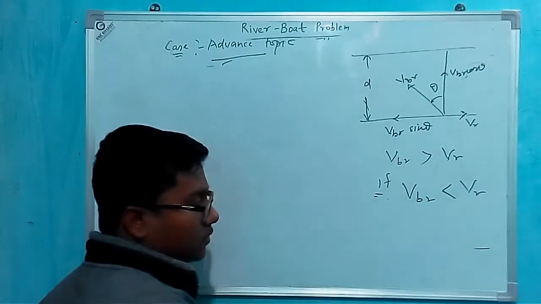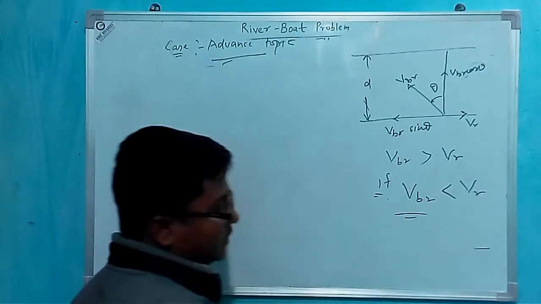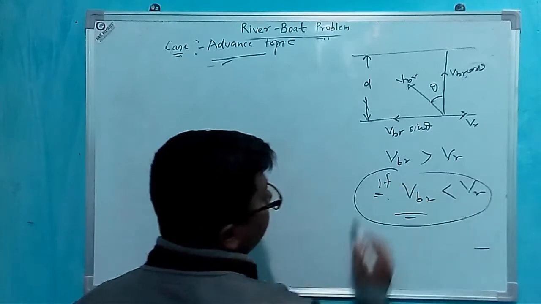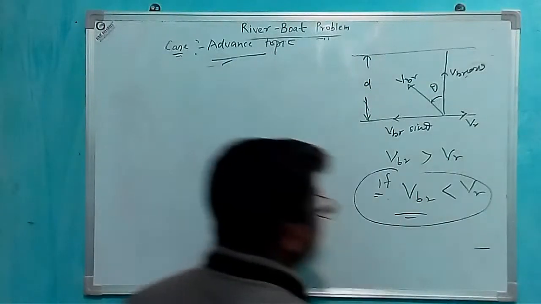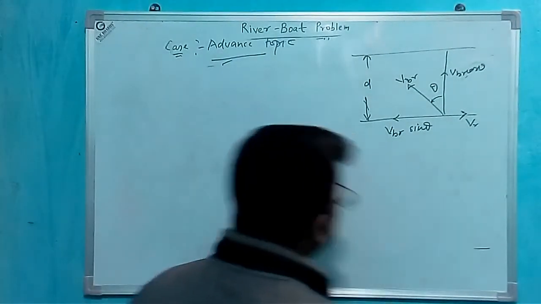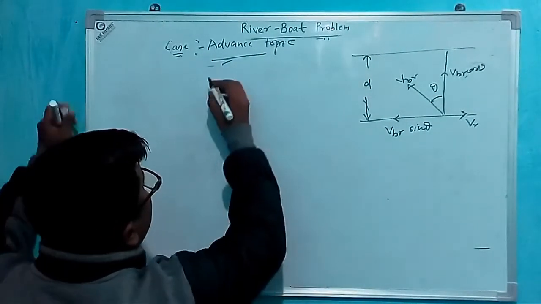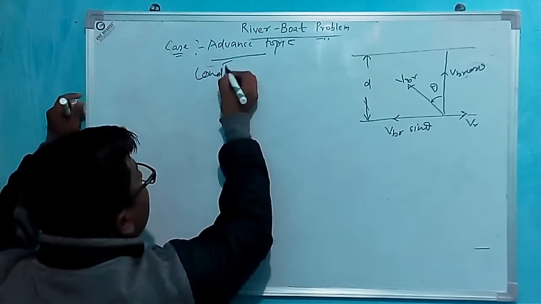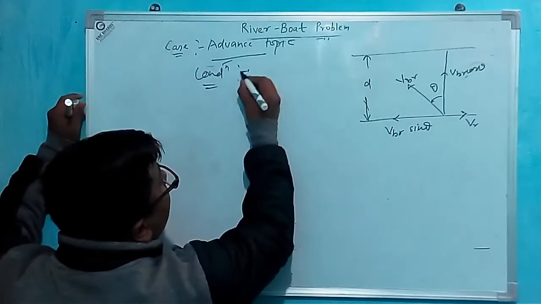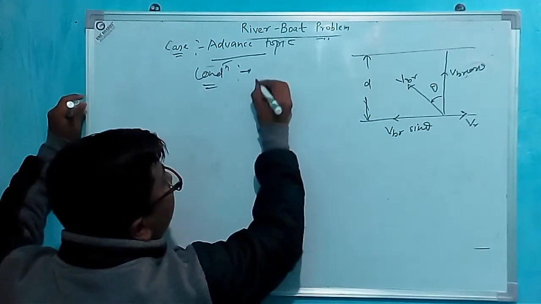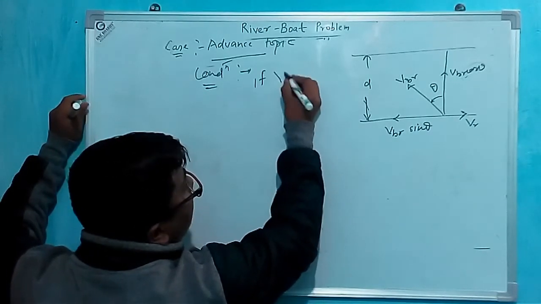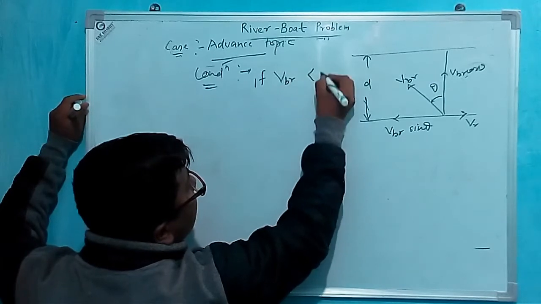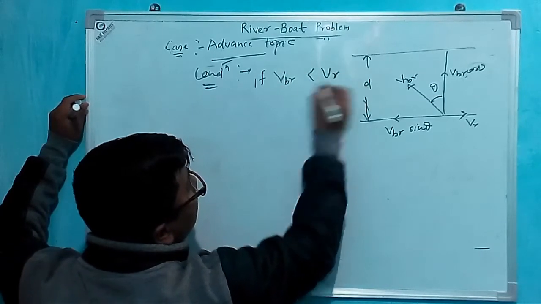Okay, in this case what will happen? The condition we are taking in the river boat problem for the advanced topic is VBR is less than VR.